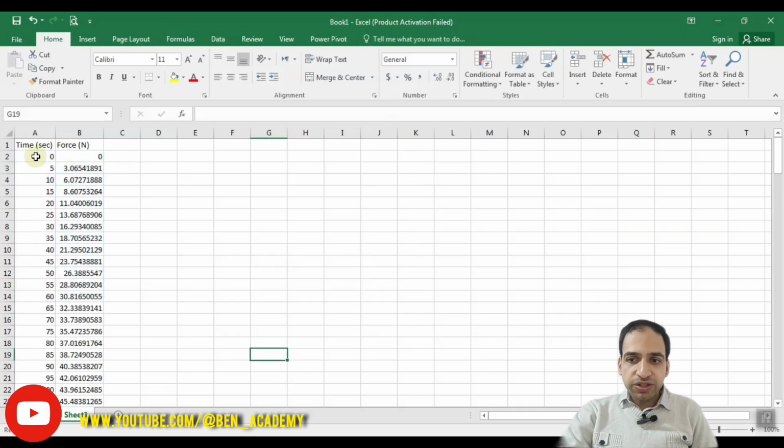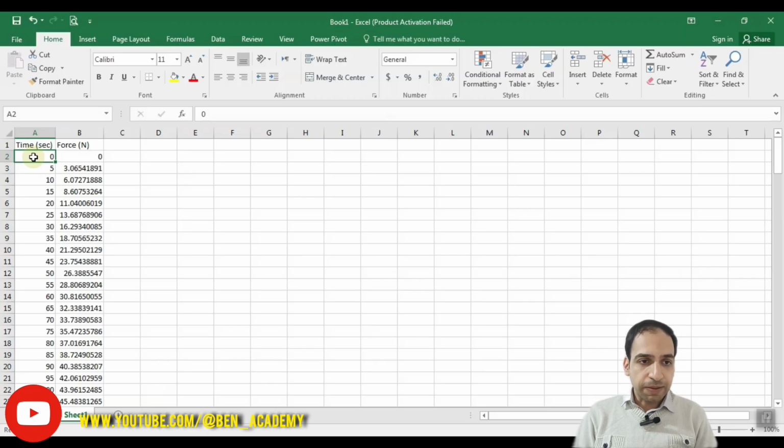Before drawing the scatter diagram, we must understand the axes, which one is the x-axis and which one is the y-axis. The x-axis usually represents the independent variable, but the y-axis represents the dependent variable. For this specific data we are working on, time is the independent variable and force is dependent on the time. So time should be represented on the x-axis, that is the independent variable, and force should be represented as the y variable. This is the rule that typically is correct, and in many cases we represent the independent variable on the x-axis and the dependent one on the y-axis. For drawing a scatter plot, we should first select the data x and y.